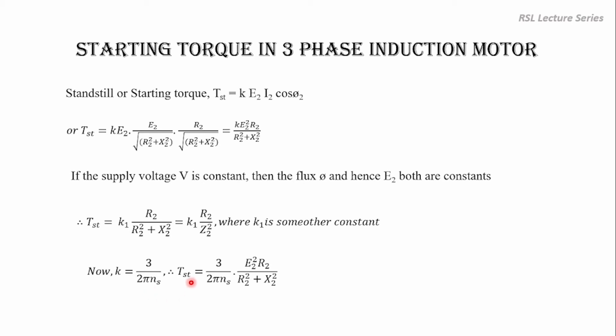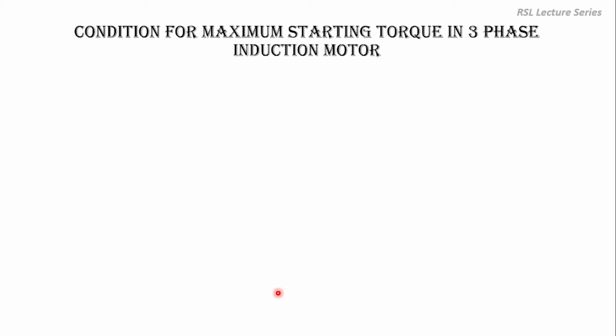So now the starting torque is written as 3 by 2 pi Ns into E2 square R2 divided by R2 square plus X2 square. Ns is the synchronous speed in RPS, revolutions per second. So now we'll derive the condition for maximum starting torque in the case of a three-phase induction motor.